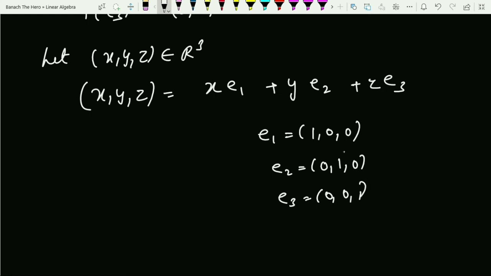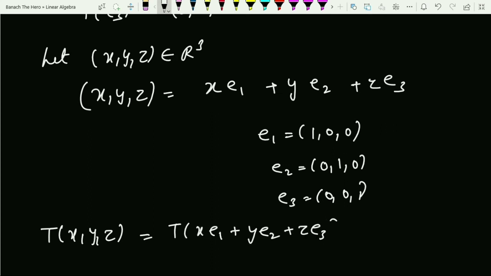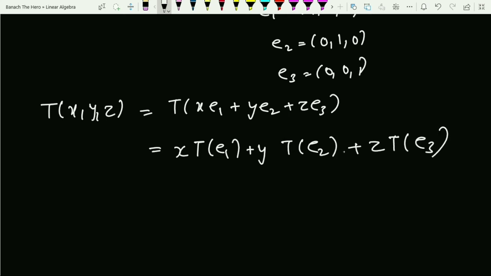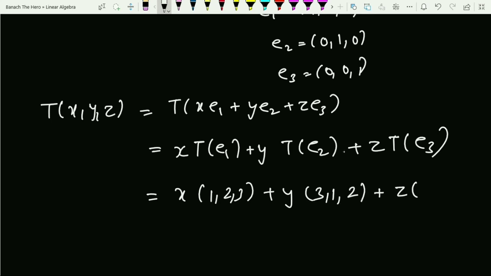Now apply T on both sides. So what is T of (x, y, z)? This is T of x e1 plus y e2 plus z e3. Because T is linear, this is x times T of e1 plus y times T of e2 plus z times T of e3. And what is T of e1? Already given to me: that is (1, 2, 3). What is T of e2? That is (3, 1, 2). And similarly, z times T of e3, which is (2, -1, -1).